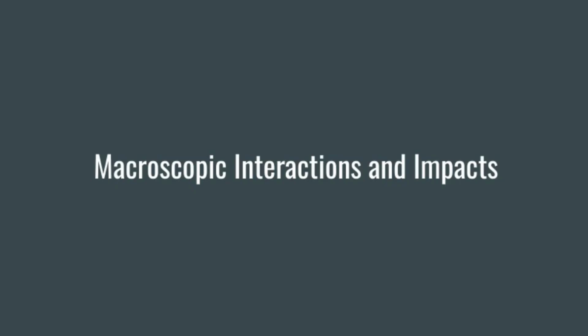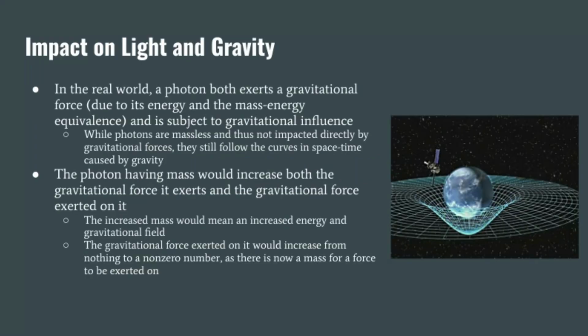So now we're going to talk about macroscopic interactions and impacts that will result from photons having mass. One major impact would be a new relationship between light and gravity. In the real world, a photon both exerts a gravitational force due to it having energy and there being a mass-energy equivalence, and is subject to gravitational influence. However, it's important to note that because photons are massless, they're not directly impacted by gravitational forces. They simply follow curves in spacetime that are caused by objects with gravitational fields.